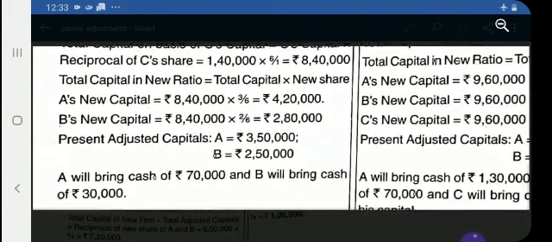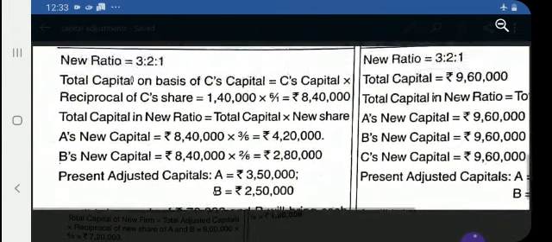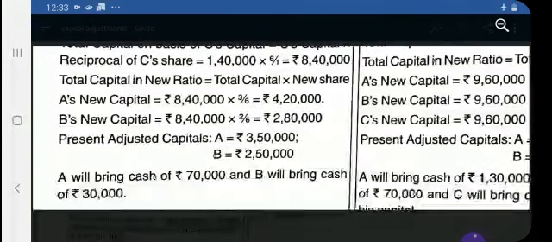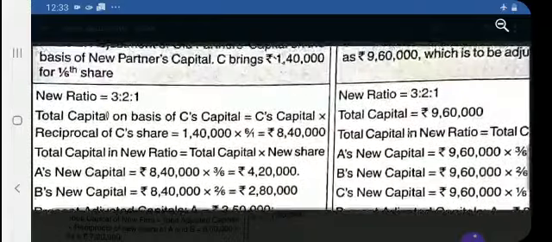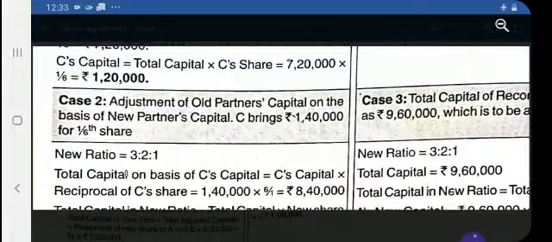And then in the third step, compare the new capital with the adjusted capital, and the difference is treated as either surplus or deficit. Accordingly you will find out whether A has to bring the cash or withdraw the cash. So this is the case when the capital adjustments are done on the basis of the new partner's capital.